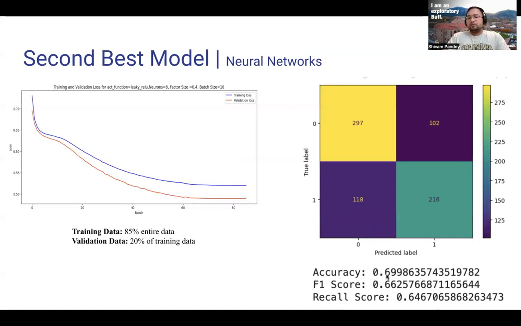The accuracy for this model was approximately 70%. The recall, that is the true positive rate, the number of instances where there was a severe drought and it was categorized as a severe drought, was about 65%, which is not that good, but yeah.